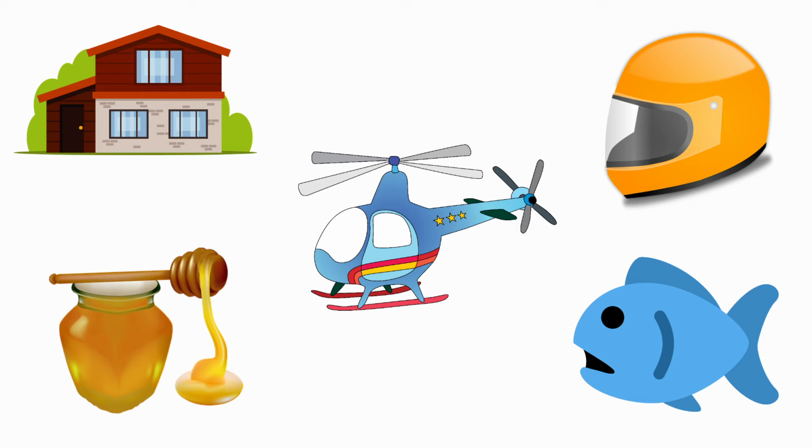First one, house. The beginning sound for the picture house is H. The sound of the letter H is H. The sound of the picture house is H and the sound of the letter H is H. So the sounds are same. So we should not cross out the picture house.